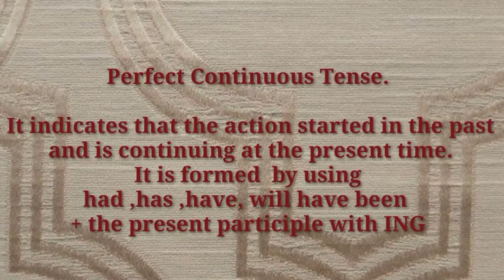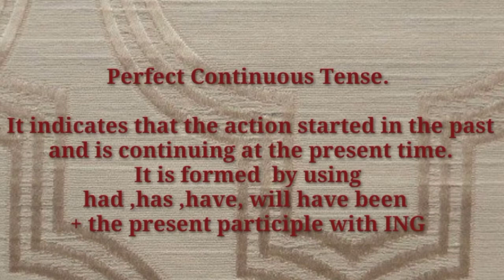Perfect continuous tense indicates that the action started in the past and is continuing at the present time. It is formed by using the helping words had, has, have, will have been plus the present participle form of the verb which ends with ing.